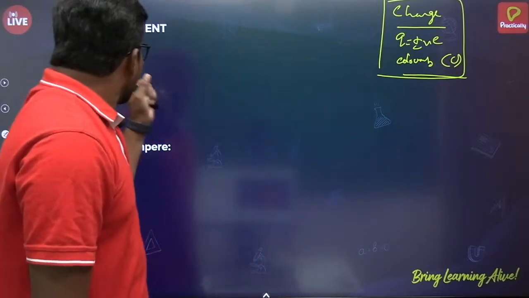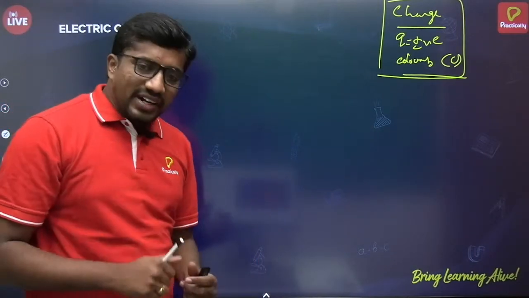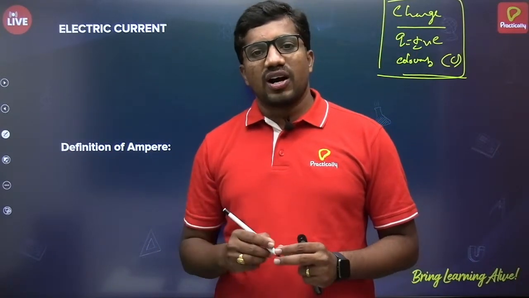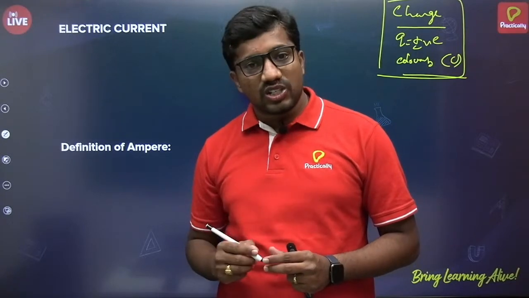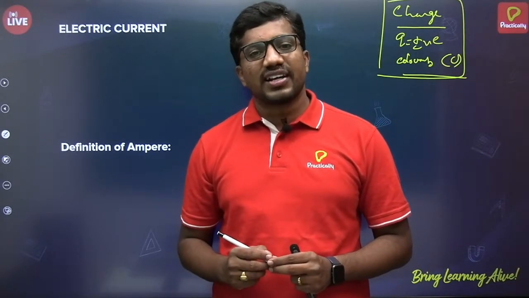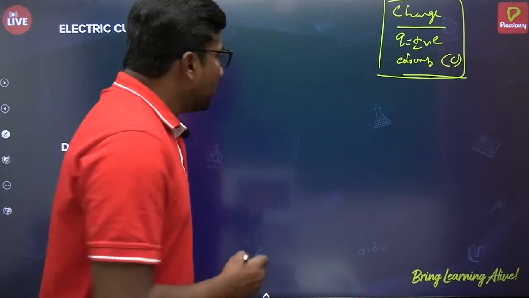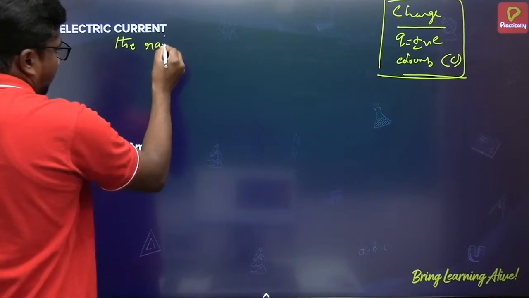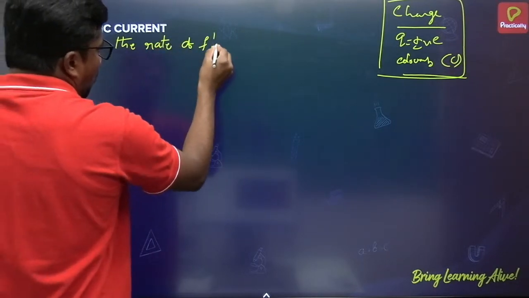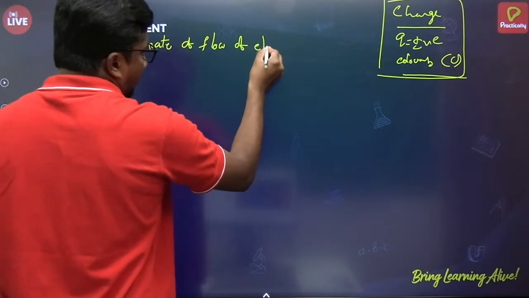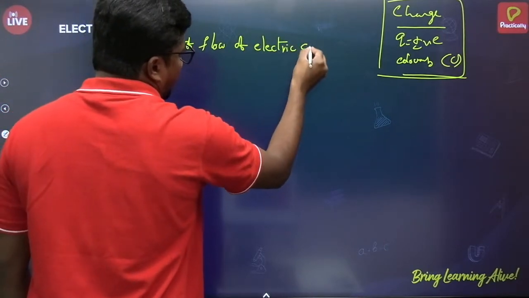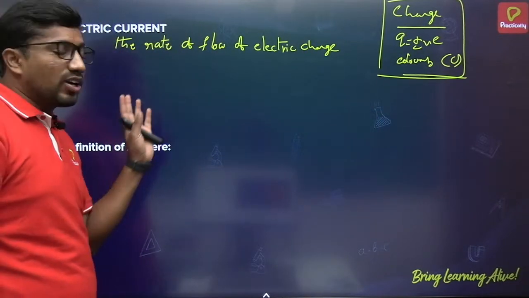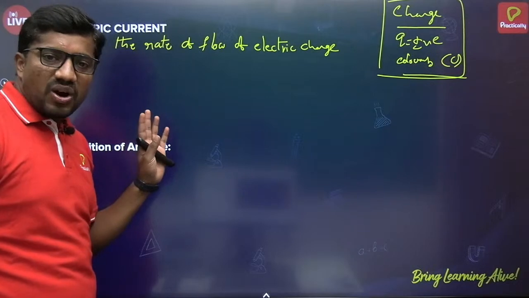Okay, so now coming to electric current. How can we define electric current? It's very simple. The rate of flow of electric charge through a cross-sectional area of a conductor is called electric current. I repeat, the rate of flow of electric charge through a cross-sectional area of a conductor is called electric current.